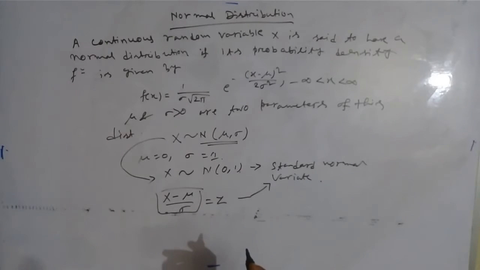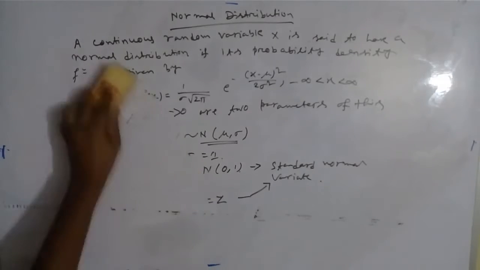I will discuss the details of this conversion later. Before that, I'll find out the mean and standard deviation of normal distribution.